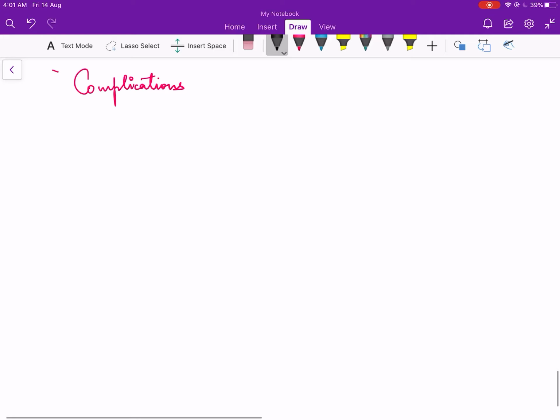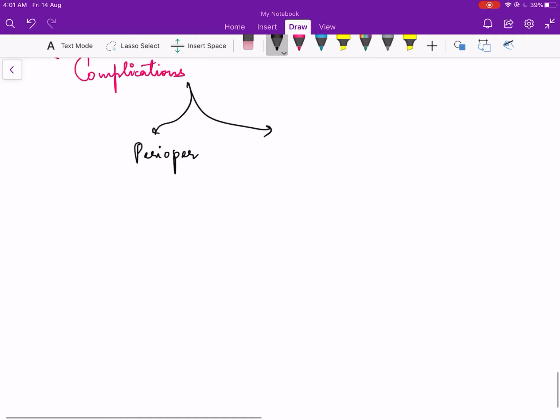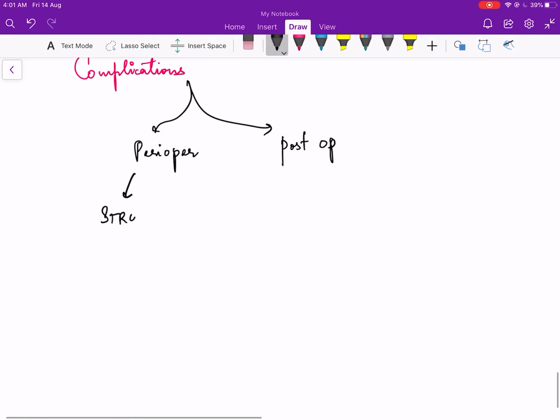What are the complications? The patient can have perioperative complications or post-op. What is the main important perioperative complication which we should look forward to? It is stroke. So here the patient can develop stroke.